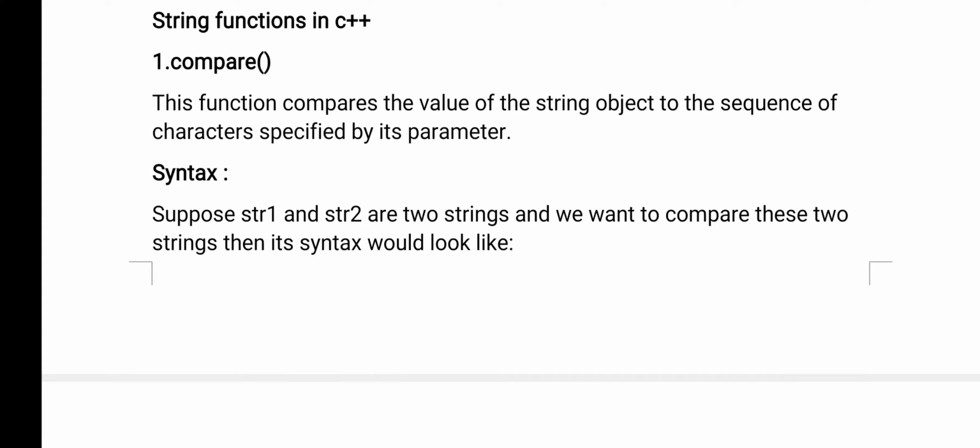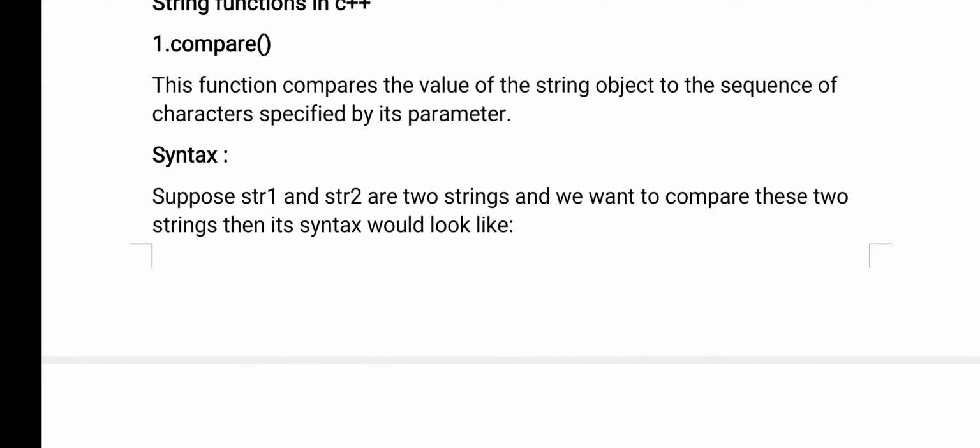We are comparing one string with another string. Depending on the result, something is printed on the screen. What result? Whether it is equal, not equal, less than, or greater than. Based on the result, you can execute or print output on the screen. See the definition: this function compares the value of the string object to the sequence of characters specified by its parameter.